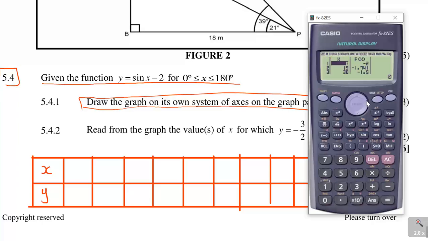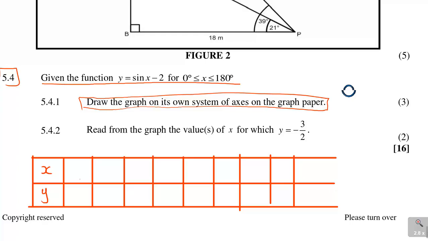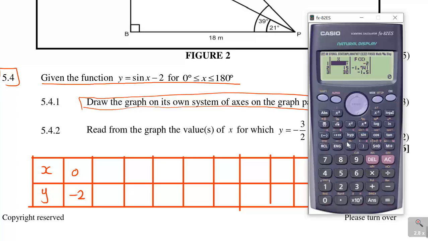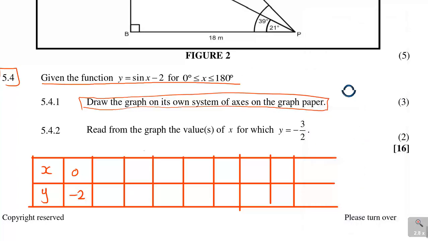So it's either you take 15, 30, 60, like that. Then you choose the numbers that are actually very simple. Now the numbers that are simpler here, 0 minus 2, you see that one? When x is 0, y is minus 2. I'm going to take that one. And then when x is 15, it's minus 1.741, leave it. When x is 30, y is minus 1.5. So 30 here, minus 1.5.